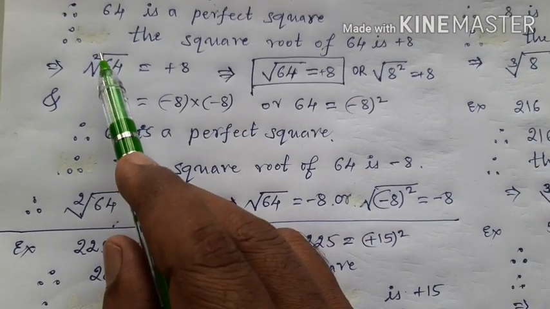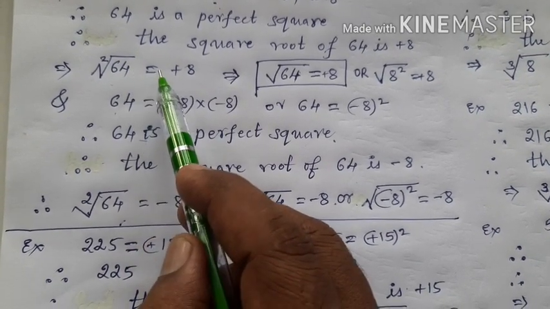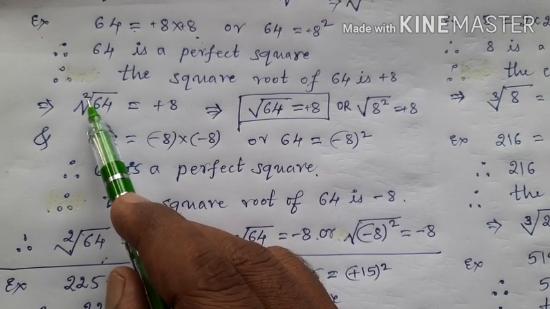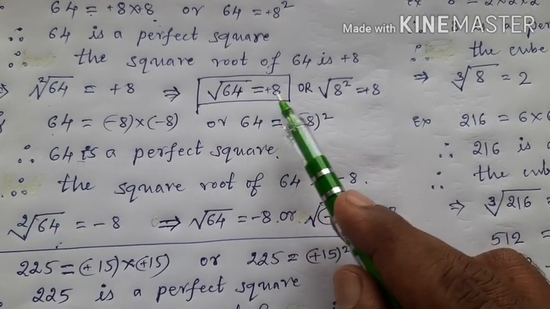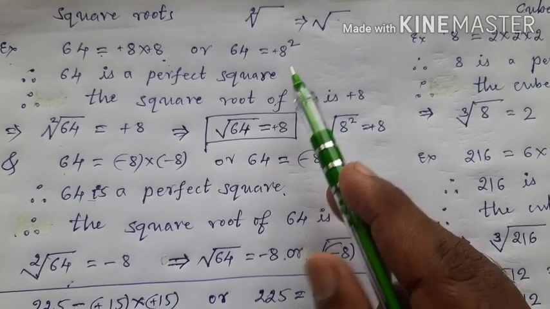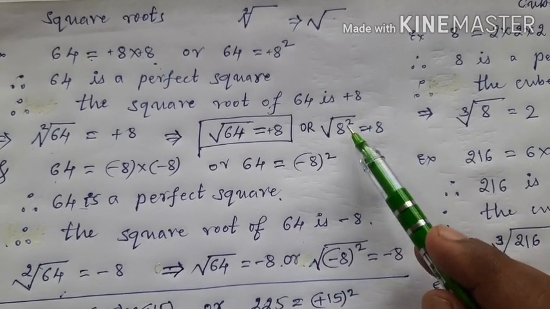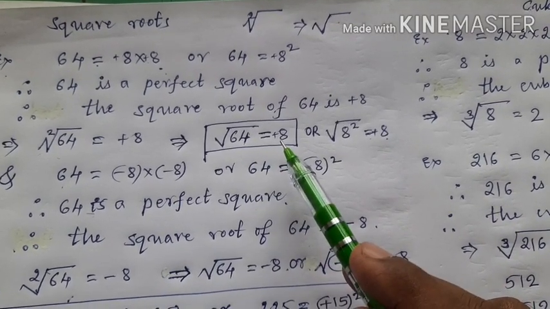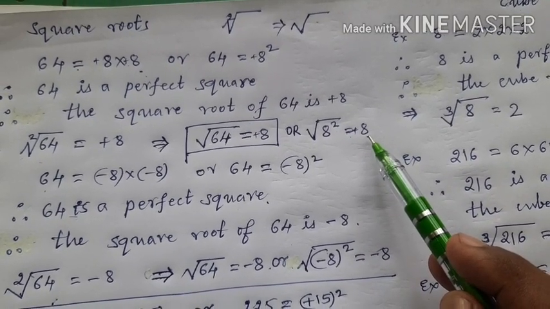See here, square, and this is root of 64 is equal to plus 8. But this 2 need not necessarily be mentioned. Therefore, you can also write it as square root of 64 is equal to plus 8. But you know children, 64 is equal to 8 square. Therefore, here instead of 64, if you put 8 square, it becomes square root of 8 square is equal to plus 8. Both are the same. Square root of 64 is equal to plus 8, and square root of 8 square is also equal to plus 8. Got my point?